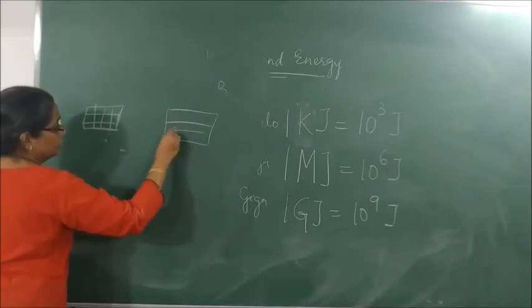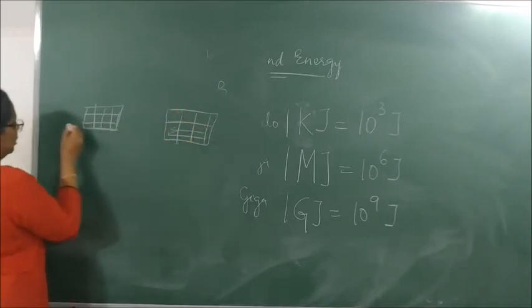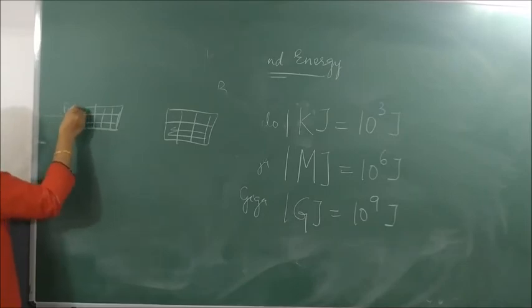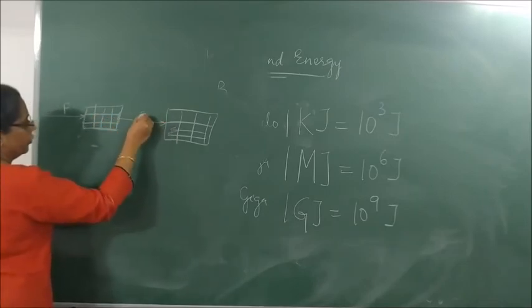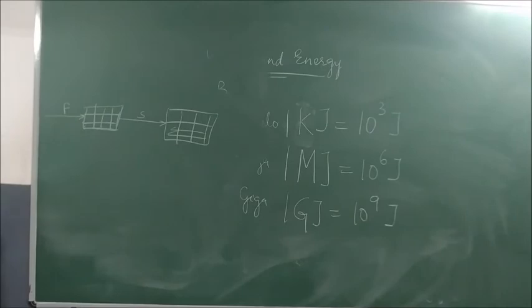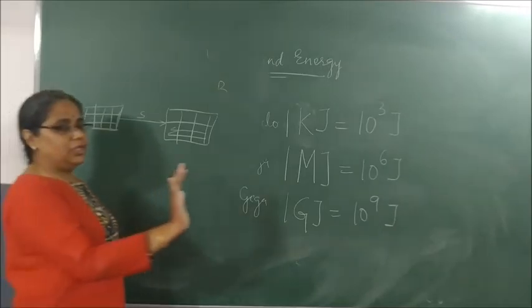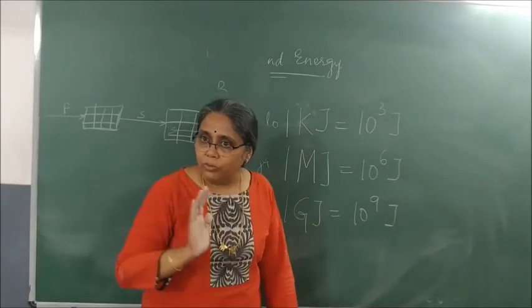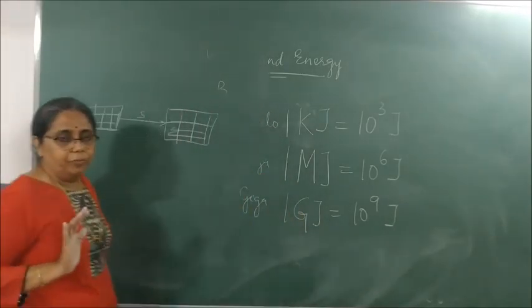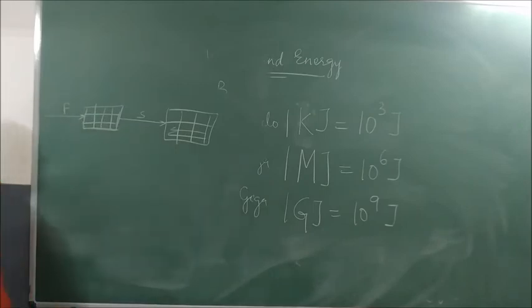You apply a force. The displacement is in the direction of the force applied. Then the work is said to be what? Positive. Understood? If you push me from the side and I move in the same direction, then I am doing positive work. But if you push me and I go behind you, then I am doing negative work.